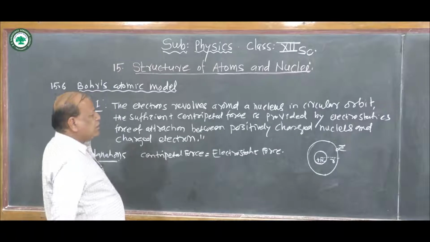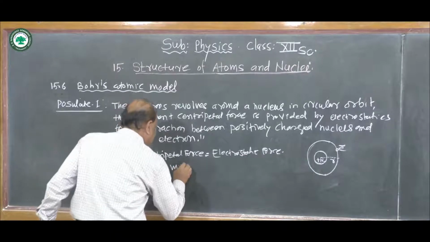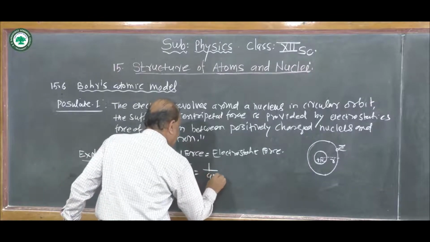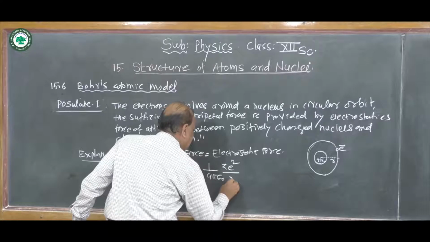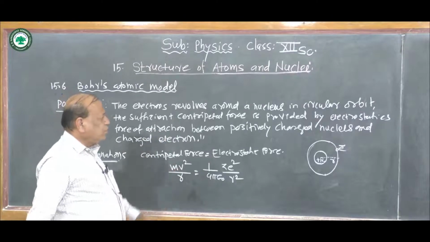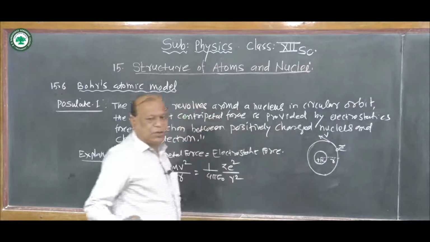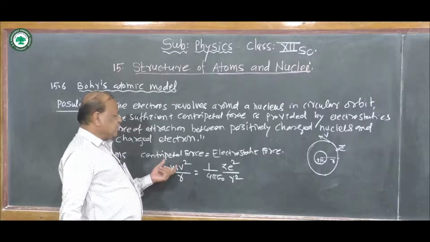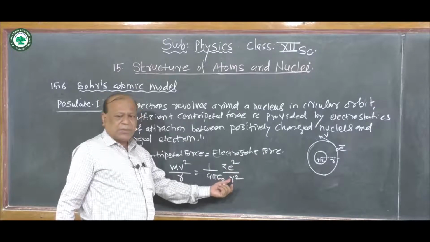Here we write mv square by r is equal to 1 upon 4 pi epsilon 0 into z e square by r square.